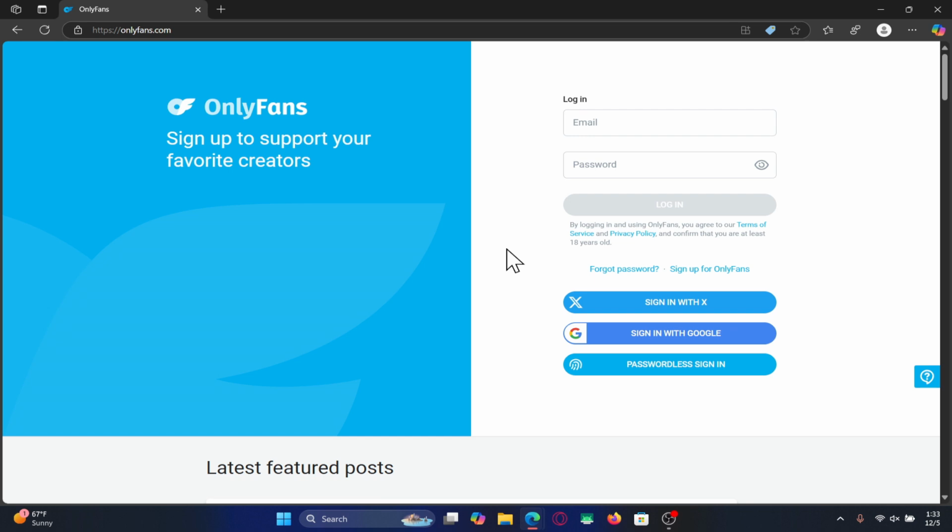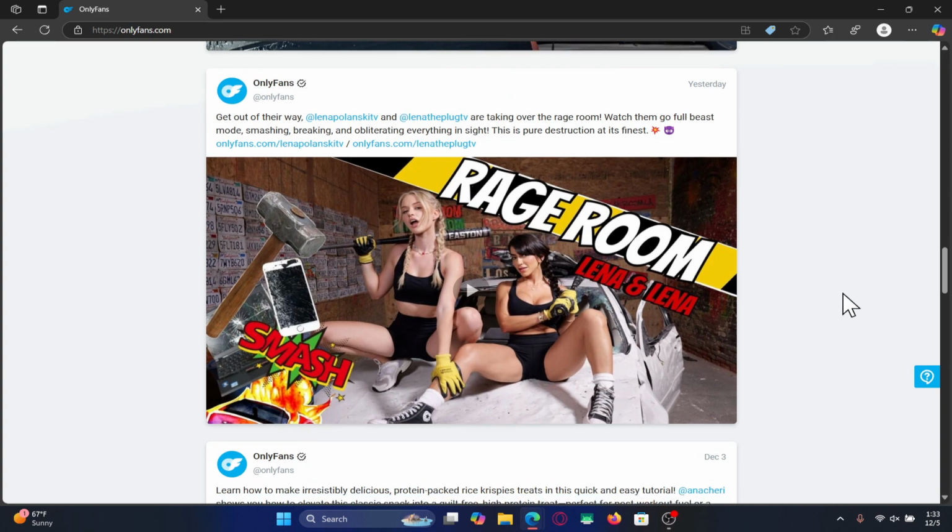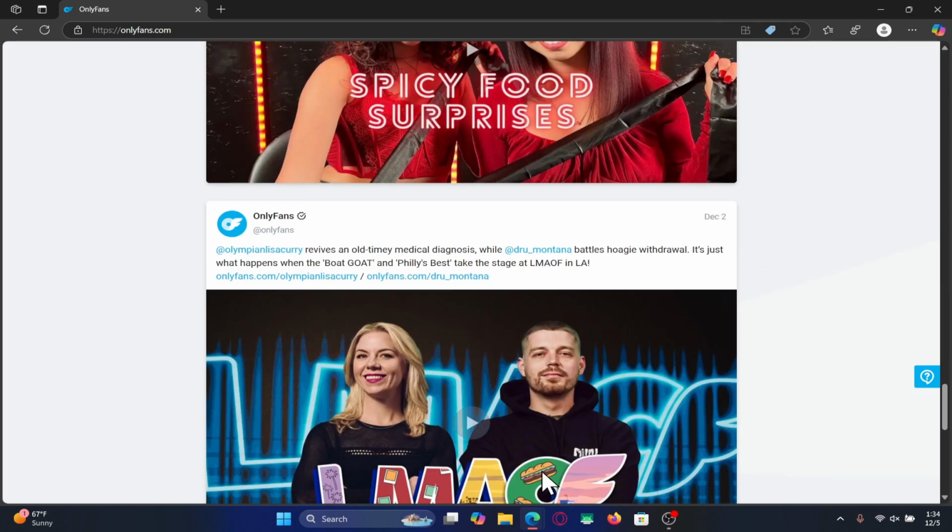Now, if you are unable to log in by using your credentials, then you can also try the passwordless sign-in option, where you might be asked to enter your biometric in order to proceed forward with your account verification. Now, if none of these methods work, then you will need to contact the support team.